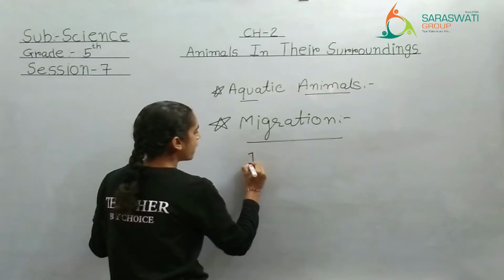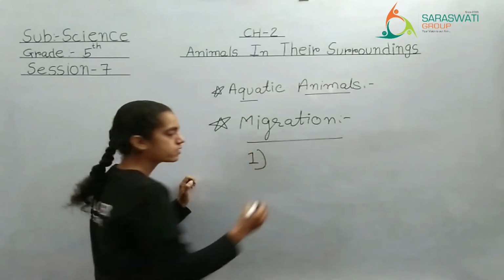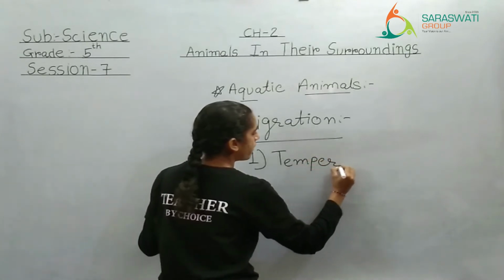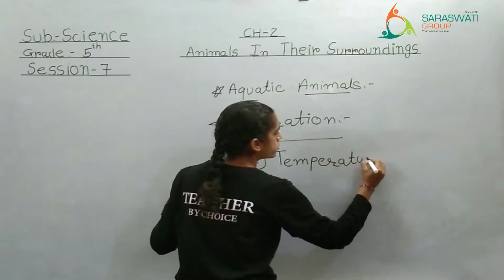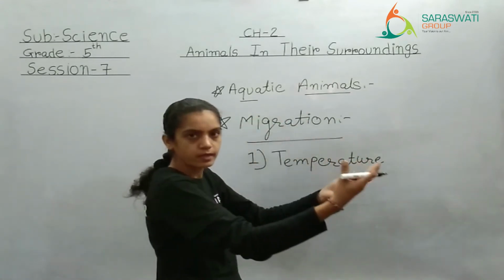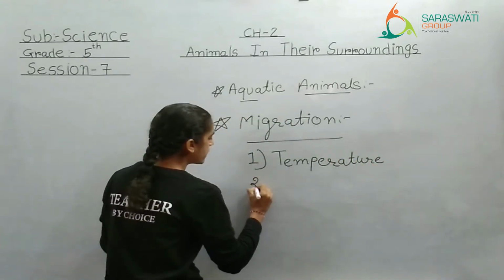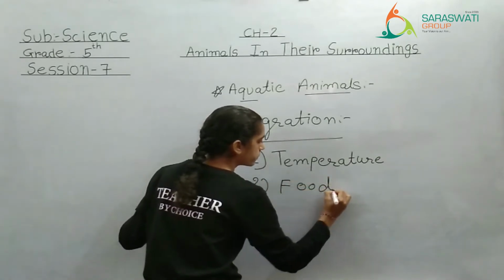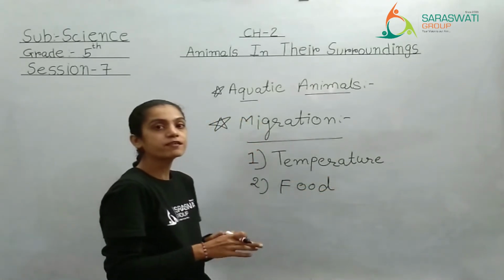What is the first factor? The first factor is temperature. From cold area to some hot area. Then the second factor for migration is food, in search of food.